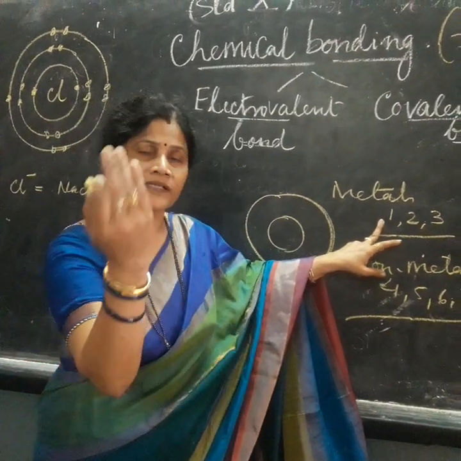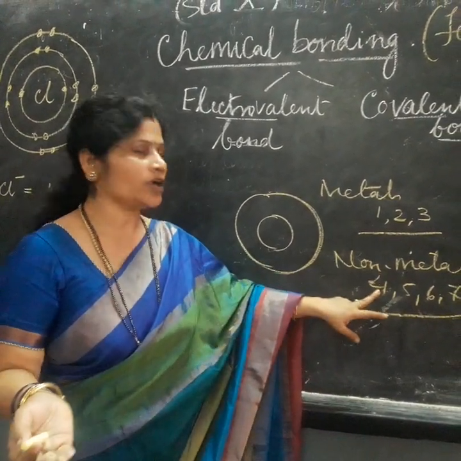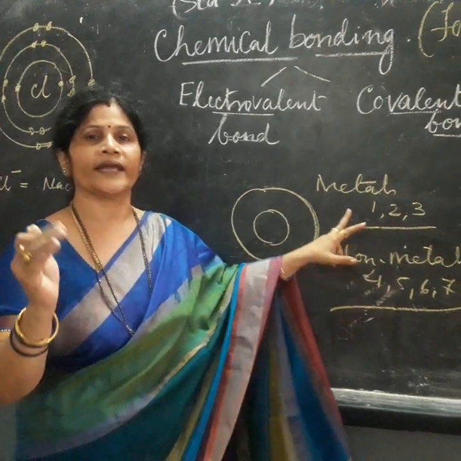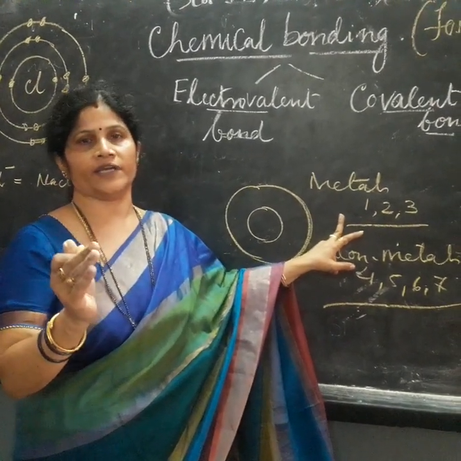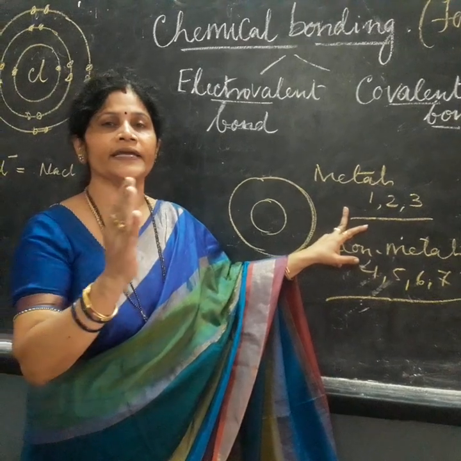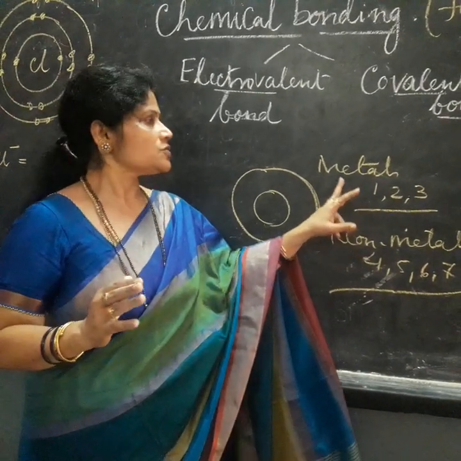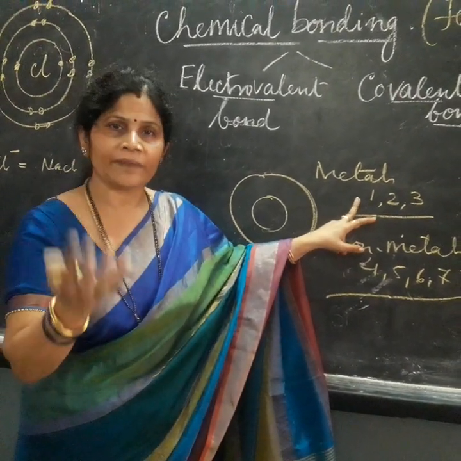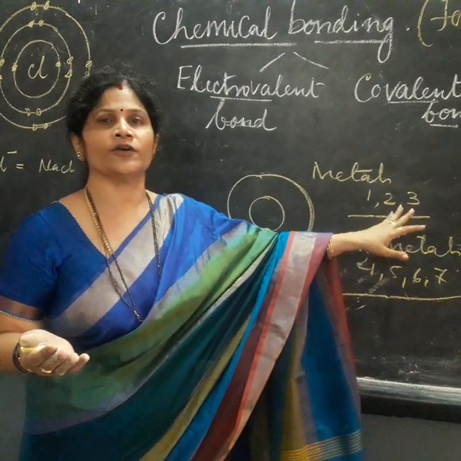Either metals donate electrons or non-metals accept electrons to attain a stable configuration, same as that of inert gas configuration. So, to attain that stability, metals donate electrons.